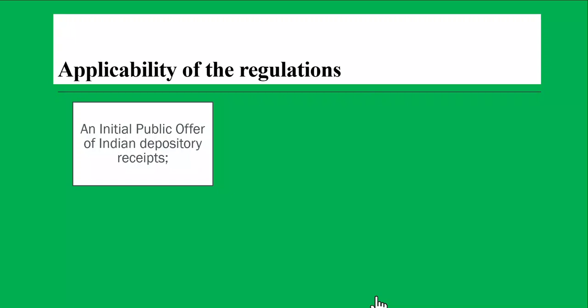So the process was through ADRs, American Depository Receipts, or GDRs. So this is a shortcut mechanism. Instead of issuing shares, they keep those shares with a custodian bank in America, and the custodian bank issues a receipt against those shares.